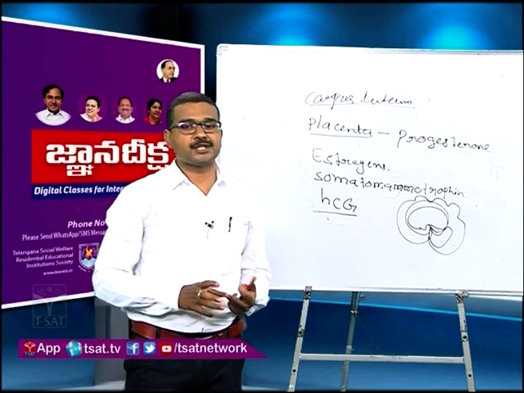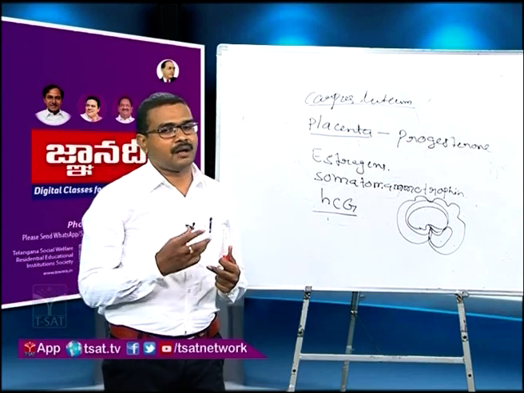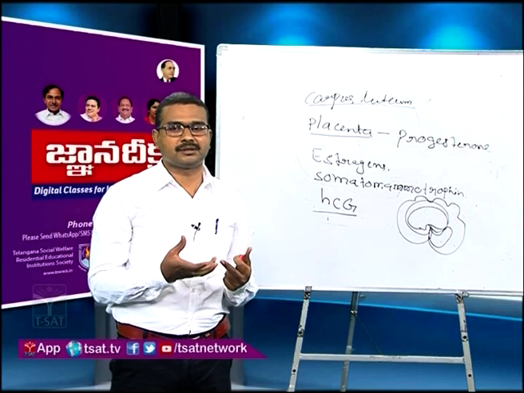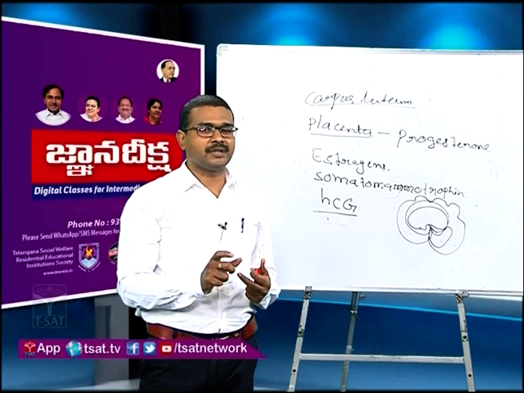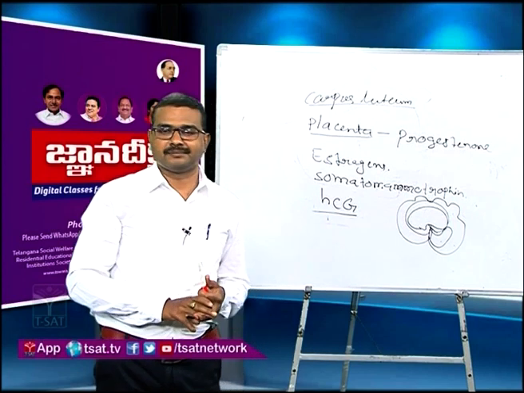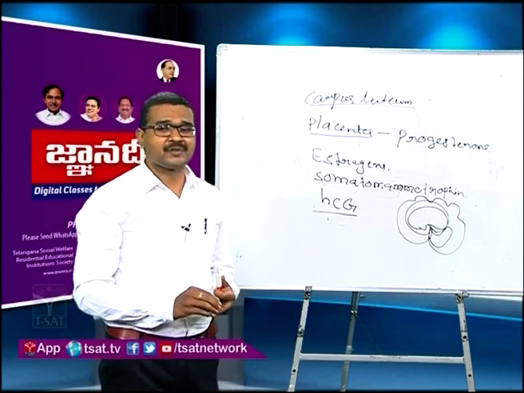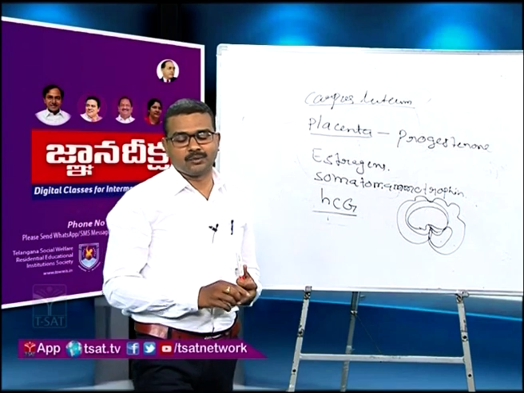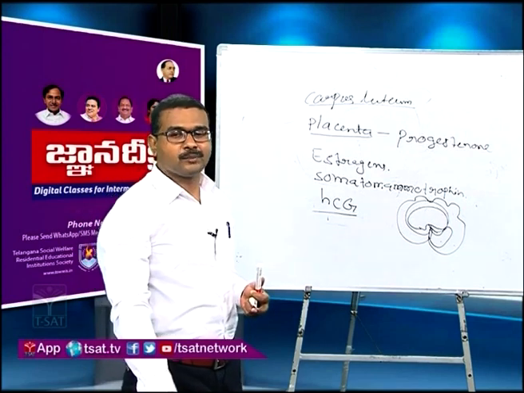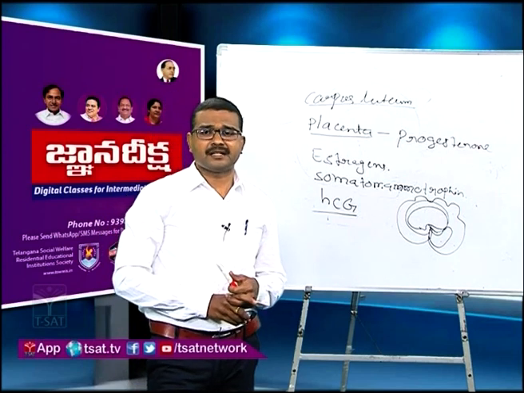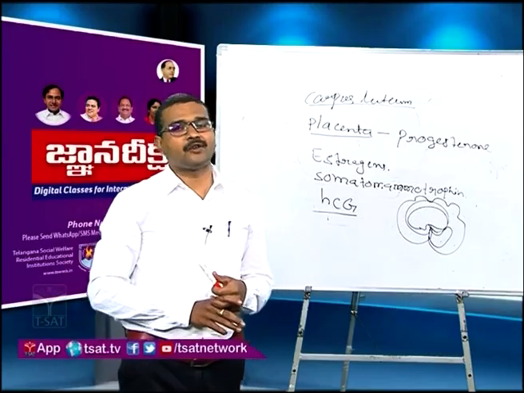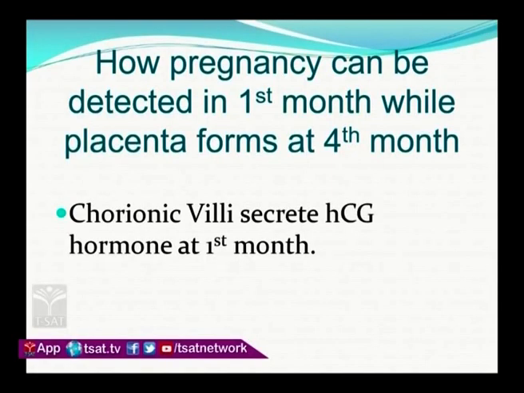Deciduous placenta means that after delivery, after giving birth to the baby, the entire placenta is ruptured out. That is called a deciduous placenta. And it secretes HCG hormone. According to that hormone, one more question is there. How can pregnancy be detected in the first month while the placenta forms at the fourth month?